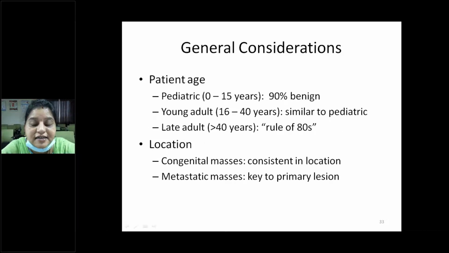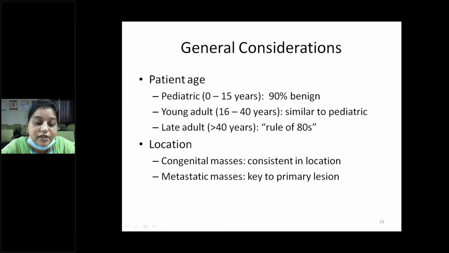So what are the general considerations we will see in the swellings? So first is the patient age. So in pediatrics, that is in 0 to 15 years, 90% are benign swellings. In young adults, that is 16 to 40 years, also the same 90% benign. Whereas in late adults, that is more than 40 years, we should exclude the rule of 80s.